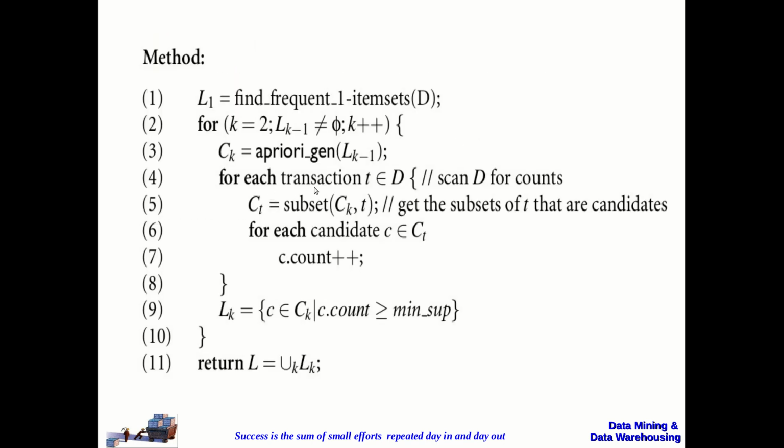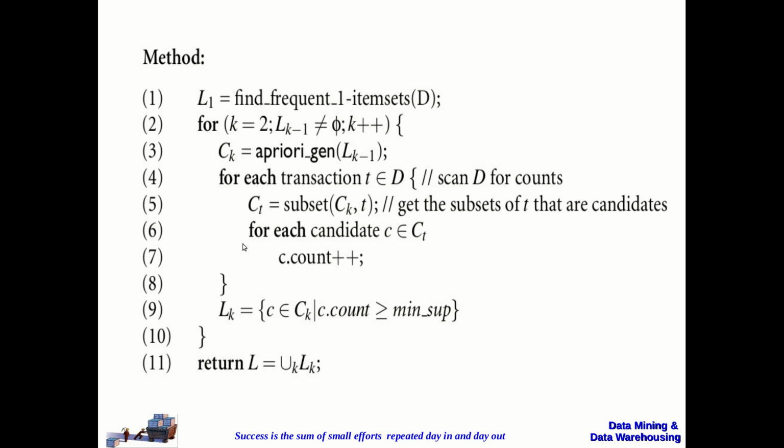So for each transaction T in the given transaction database, we are going to get the subsets of the transaction which contain k items. Then once you get the candidates, for each candidate we are going to calculate the count.